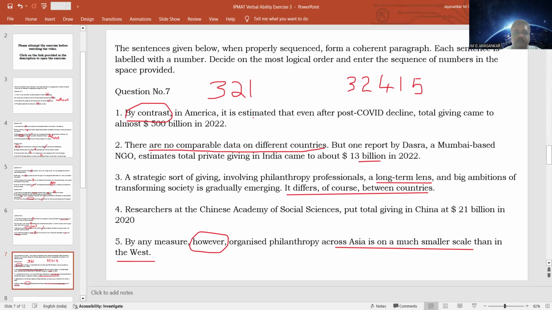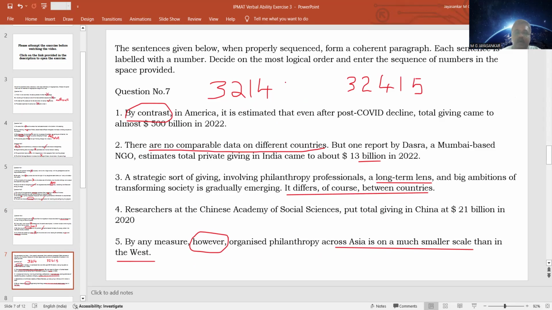Then if you think about China, what are we saying? We are saying that China has $21 billion, so India has only 13 billion, but in contrast, America has 500 billion. Then we can say by any measure, however, means even though China has a higher donation than India, still the countries in Asia are having a smaller donation percentage than the West. That is where the however comes into play.